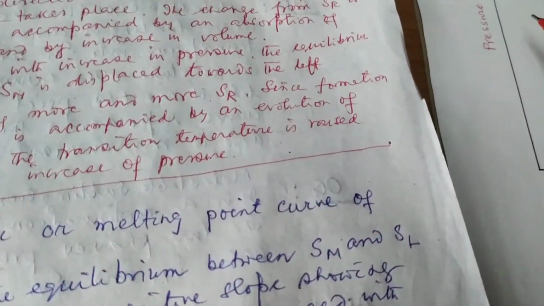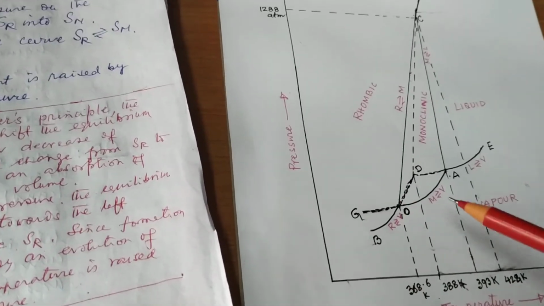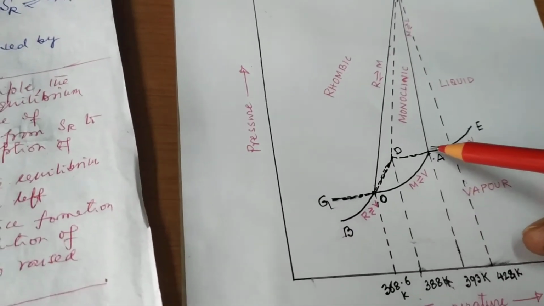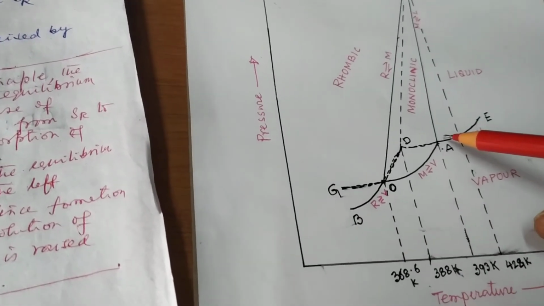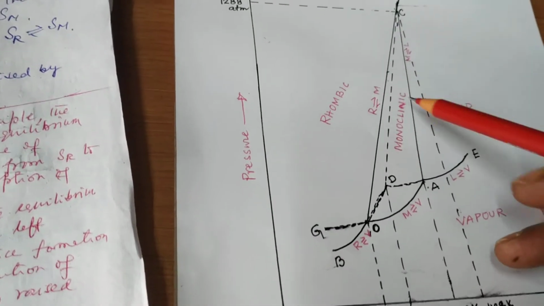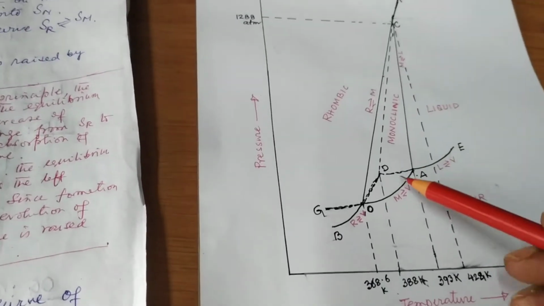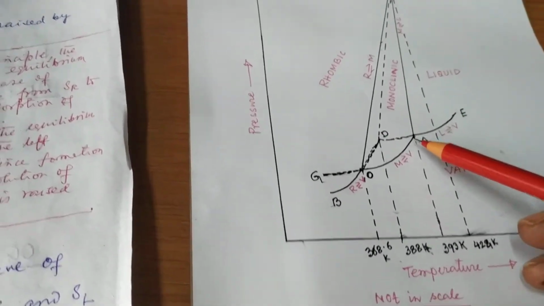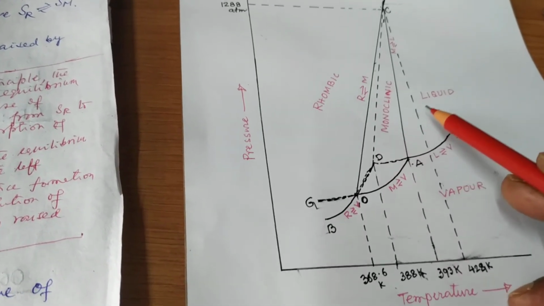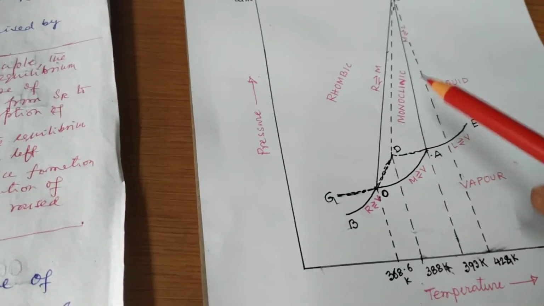Now we will go to curve AC. This curve AC is the melting point curve of monoclinic sulfur, SM. This curve represents the equilibrium between SM and SL, monoclinic sulfur and liquid. This curve also has a positive slope.